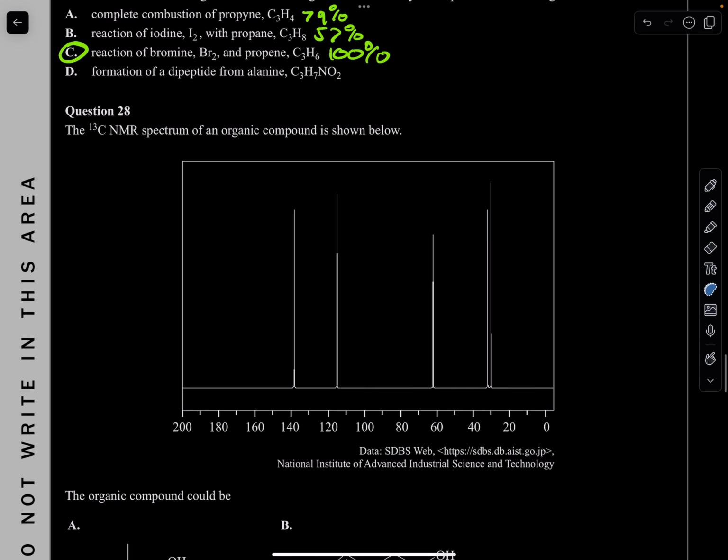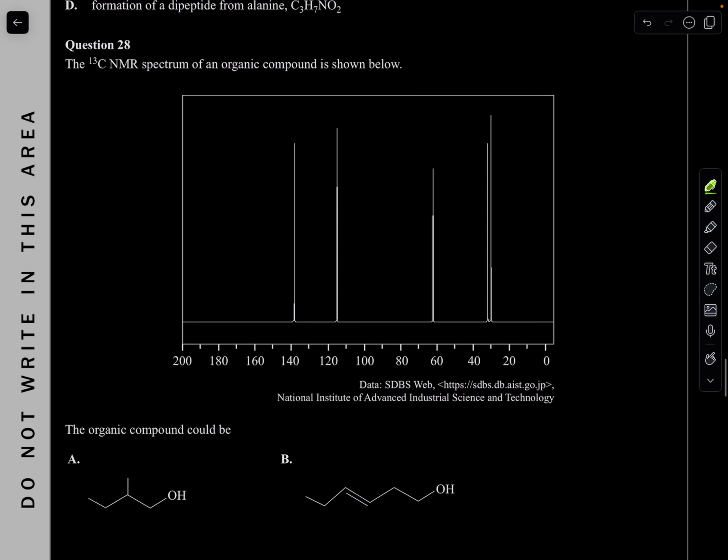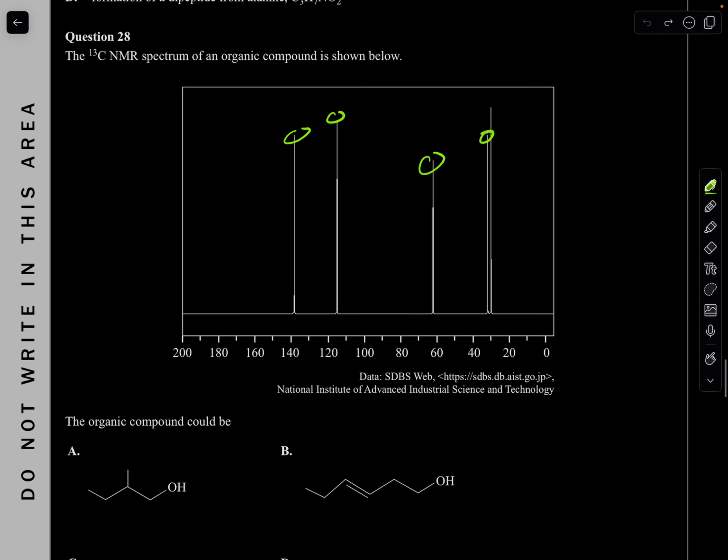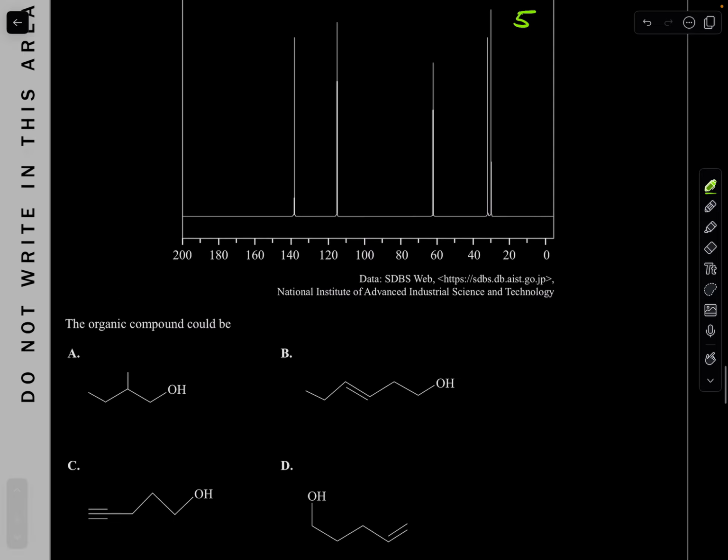Next question. The carbon NMR spectrum of an organic compound is shown. So how many peaks? We got 1, 2, 3, we also have 4, 5. We have 5. Why is this so close? That's what I'm saying. Oh, but we have 5. All right. So we have to have 5 carbon environments. The organic molecule could be what?